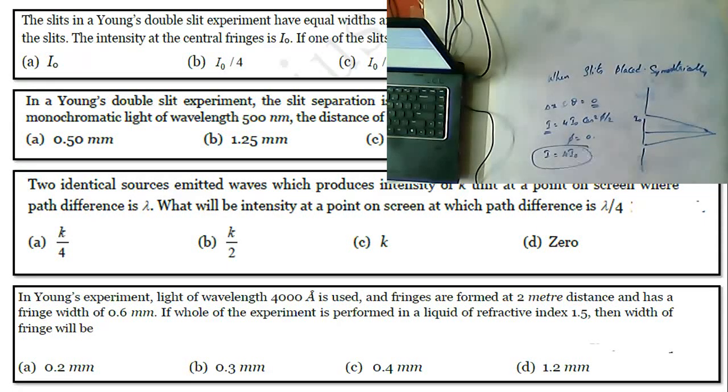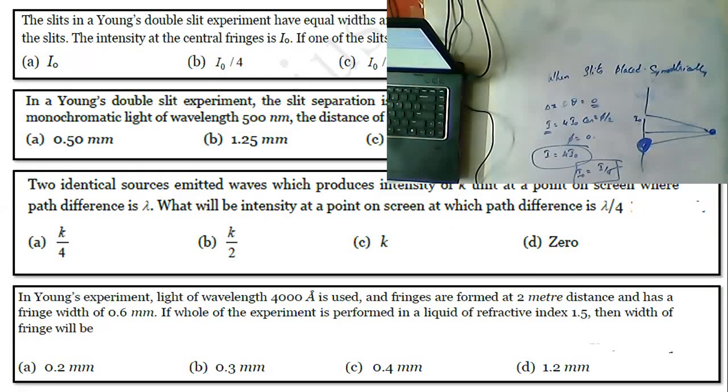This is our point. Now if one of the slits is closed like this, with some block or something else, will the interference take place? No, it does not undergo interference. So ultimately what is the intensity of light at this point? I naught will be the answer. The same light will be present here. So I naught is equal to I by 4. So this is the answer.